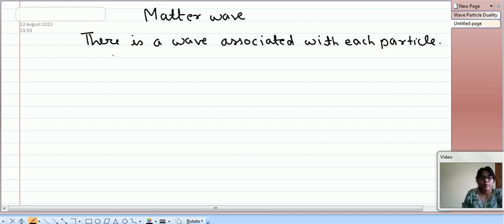For the matter wave, wavelength lambda is given by h by p, where h is Planck constant and p is the momentum.